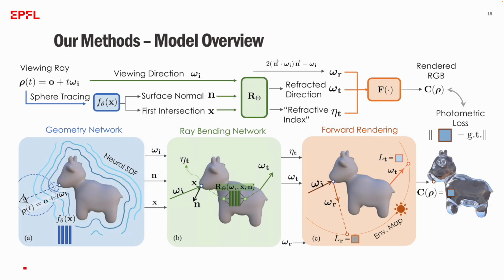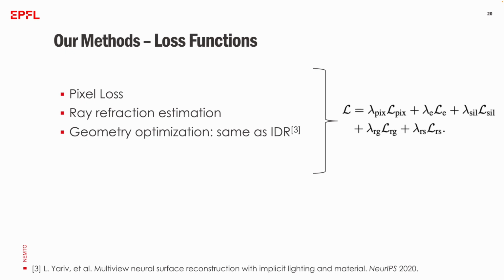After calculating the rendered RGB, we compare it with ground truth for photometric loss, but that's not our only loss term. Additionally, we have ray refraction estimations followed by a refraction guiding loss and a patch-based refraction smoothing loss to encourage locally smooth refraction directions. For our geometry optimization, we follow the same pipeline as our previous work.